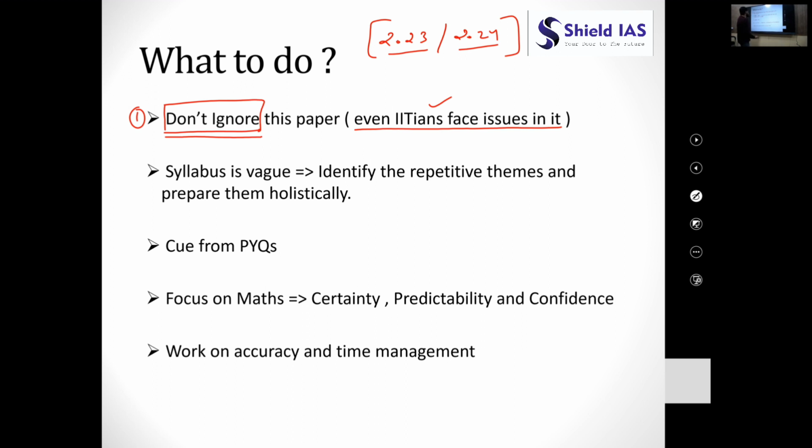GS1. So the second thing that you have to do is, as we have talked, the syllabus is vague, so what we can do is find the repetitive themes that have been asked by the UPSC Civil Services examination, right? After identifying the repetitive themes, we have to prepare them holistically. What does preparing a theme holistically mean? Holistic preparation of a repetitive theme means you are able to solve every possible question.